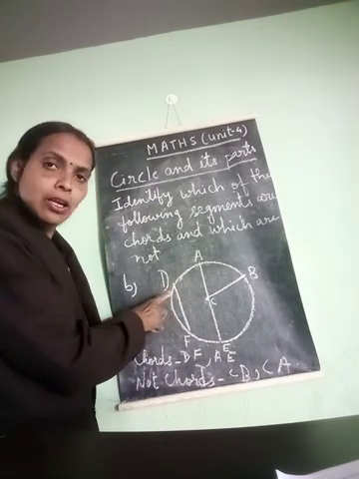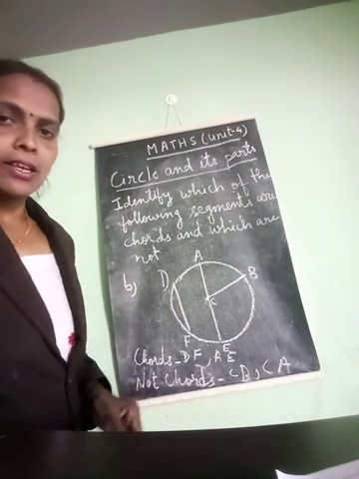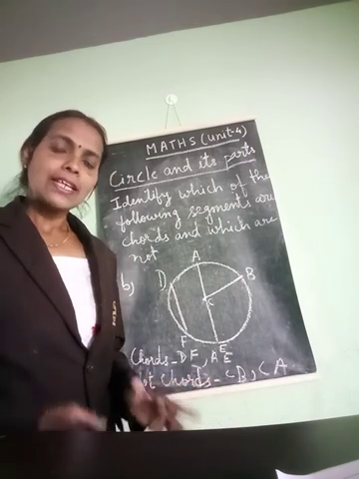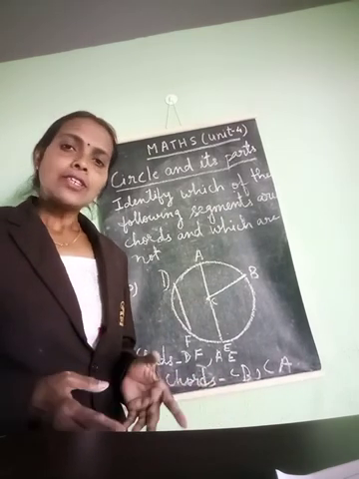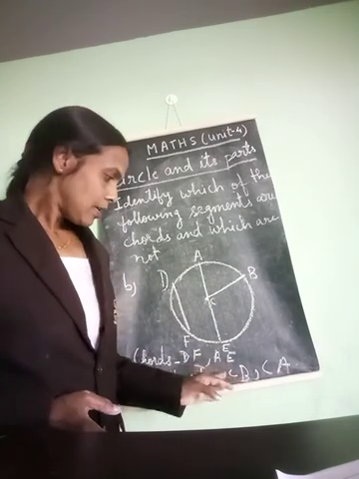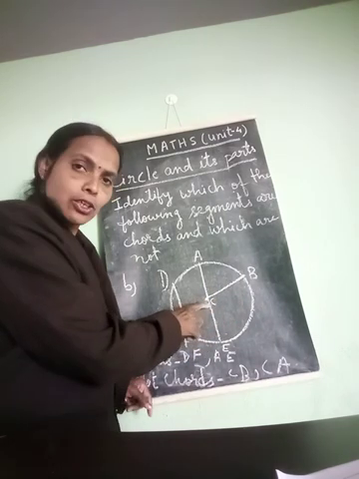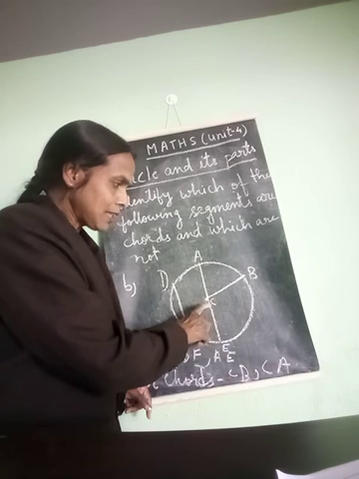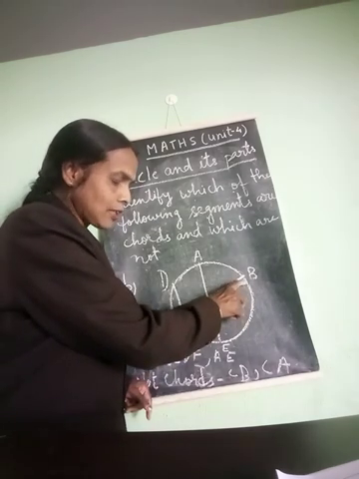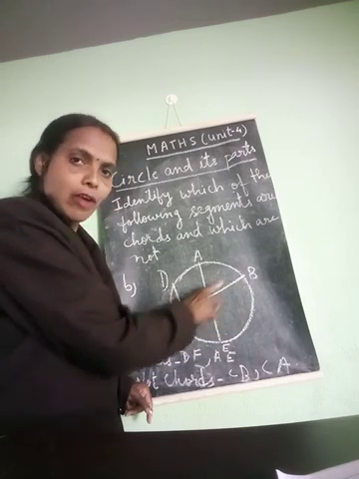What is a chord? A chord is a line segment which joins any 2 points on the circle. Then diameter. Diameter is the longest chord and it passes through the center of the circle and it is twice the radius. Then radius. What is radius? Radius is a line segment which joins the center to the circumference, and it is half of the diameter.